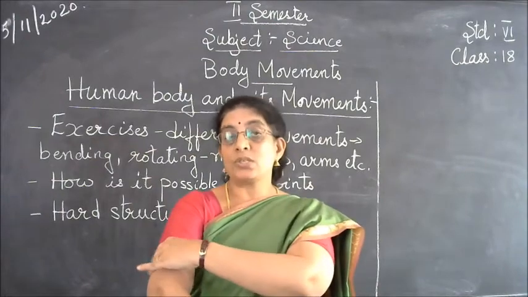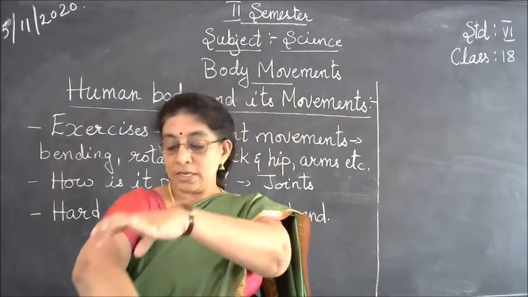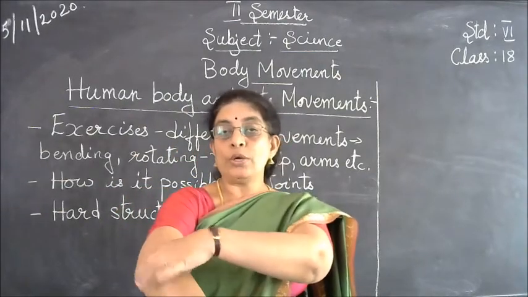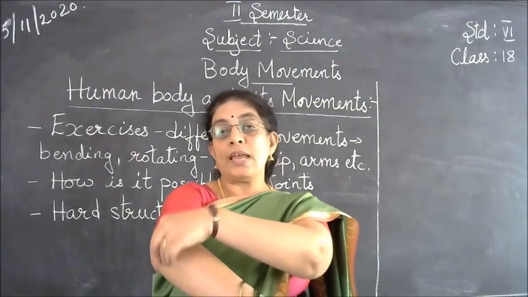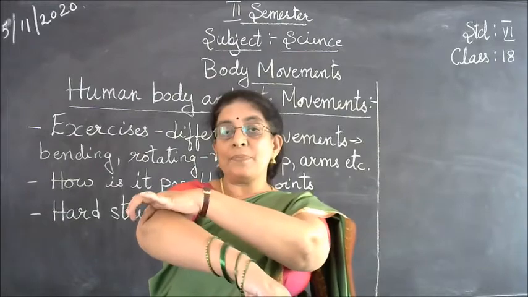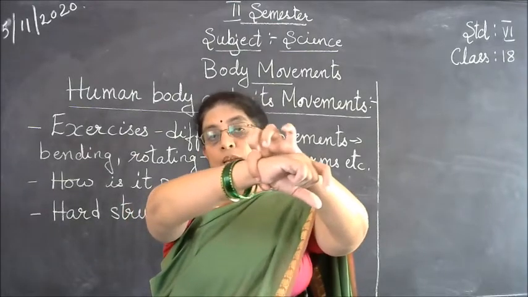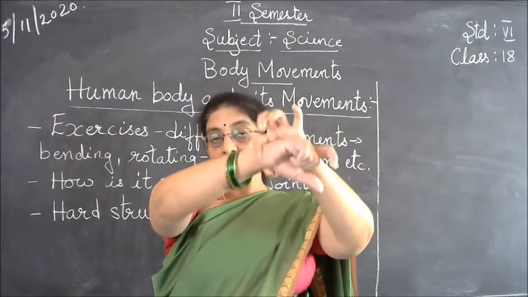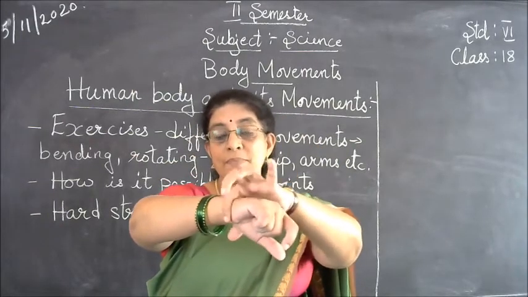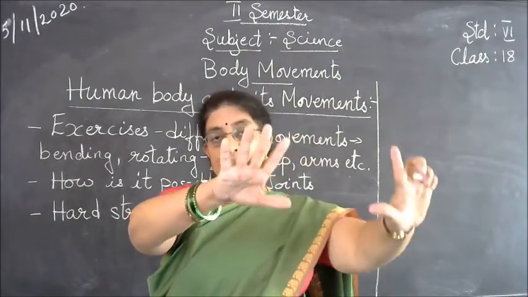That is called the bone. From your shoulder till here you have one single bone, and here in your elbow you have a joint, and again from there another single bone joins till your wrist. So this is another bone, and from here the bones are different, which come to your fingers.